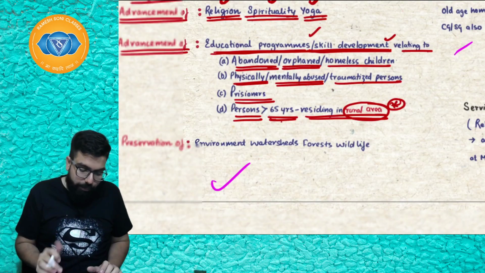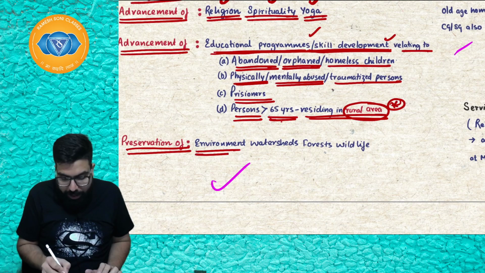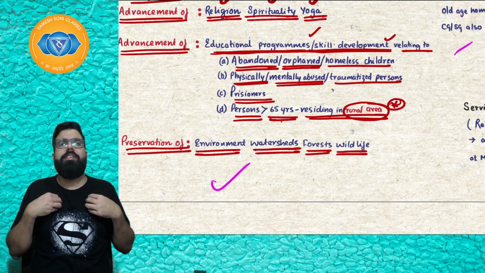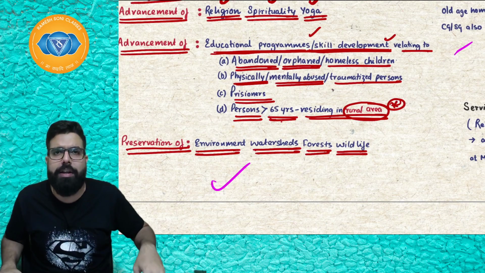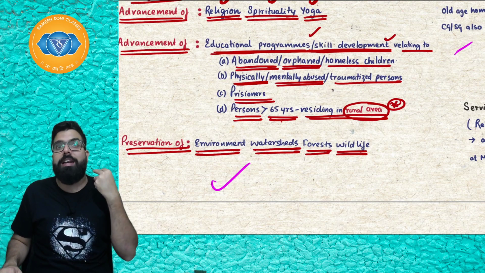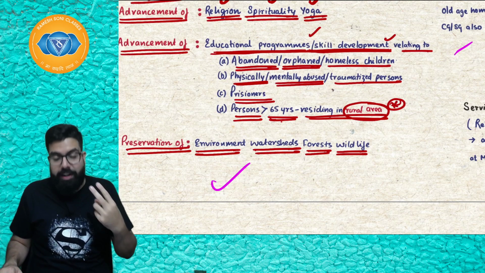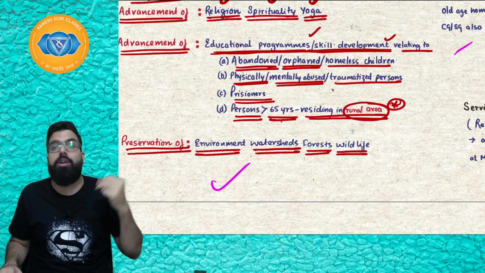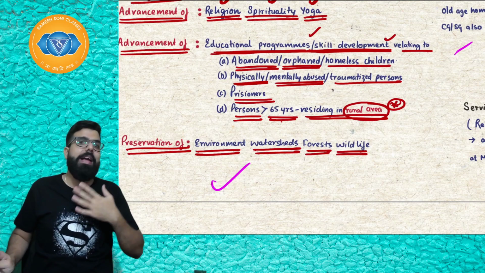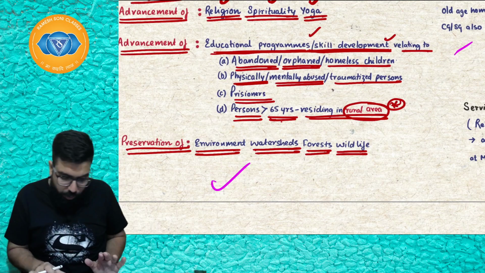Next, sir, if I am doing preservation of environment, watershed, forest, wildlife, etc. If I am a charitable institution and going ahead and doing this activity, what activity? Preservation of environment. I am doing an activity towards preservation of watershed. If I am doing an activity towards preservation of forest, if I am doing an activity towards preservation of wildlife, then Baba my activity will be exempt. I hope everyone is clear.